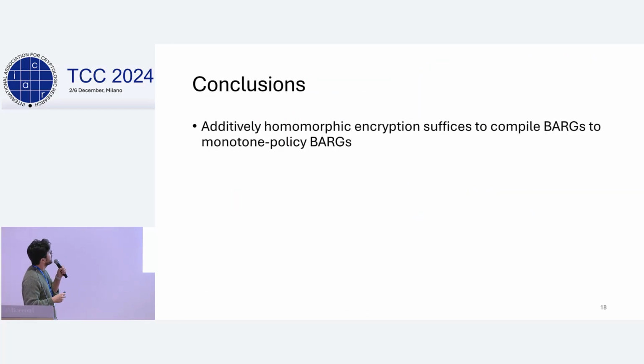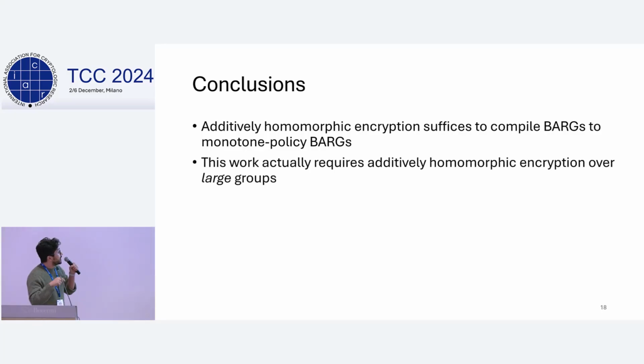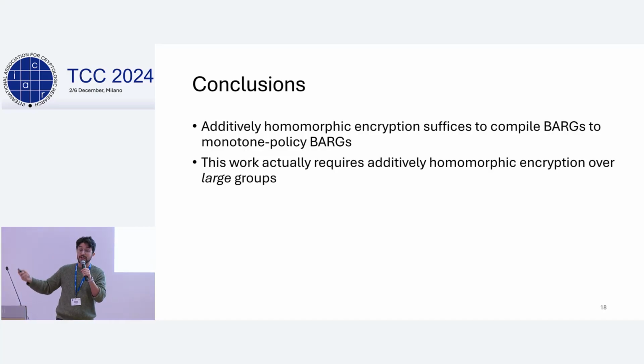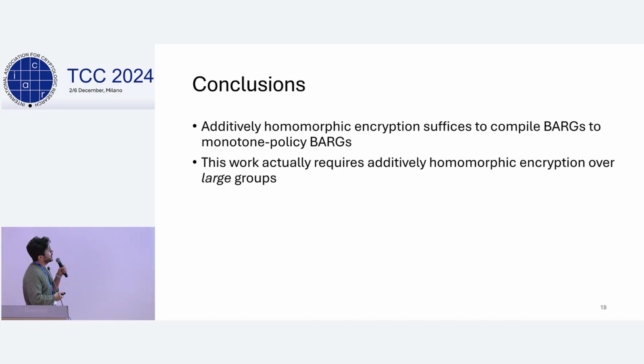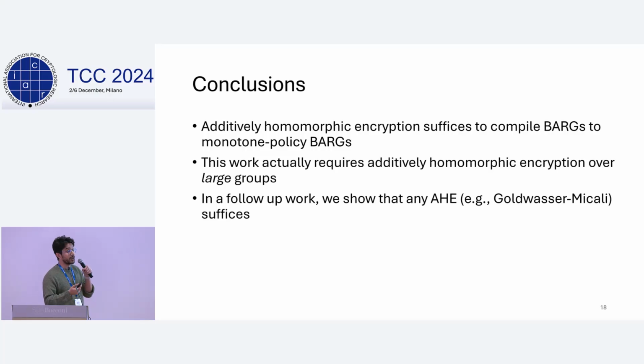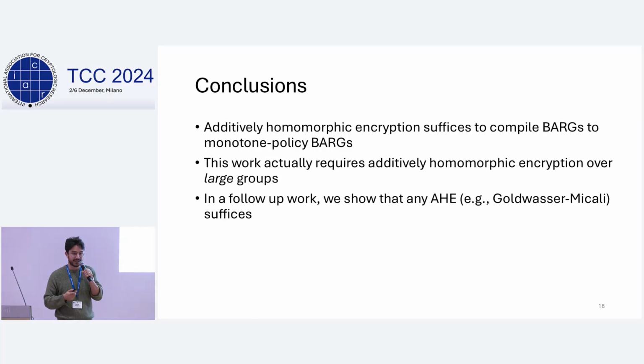So as a conclusion, we show here that additively homomorphic encryption suffices to compile BARGs into monotone policy BARGs. So this work actually requires additively homomorphic encryption over large groups. In a follow-up work, we show that any additively homomorphic encryption, for example, the Goldwasser-Micali encryption, which is just homomorphic with respect to bit XOR, suffices.